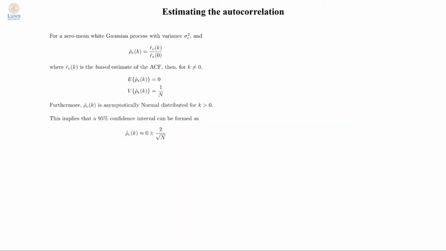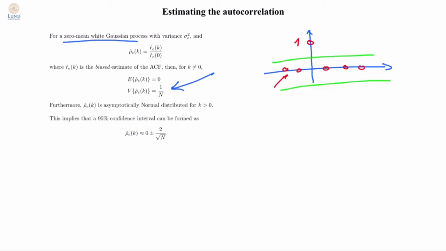For a zero mean Gaussian process, one can show that the estimated autocorrelation function will have zero mean and variance 1 over n for lags greater than 0. Due to the normalization, the zeroth lag is always 1. But for higher order lags, which then should be 0, this is a quite useful result. That is to say, the mean will be 0, theoretically, but the variability will have a variance of 1 over n. It can also be shown that the autocorrelation function estimates will also be Gaussian distributed.